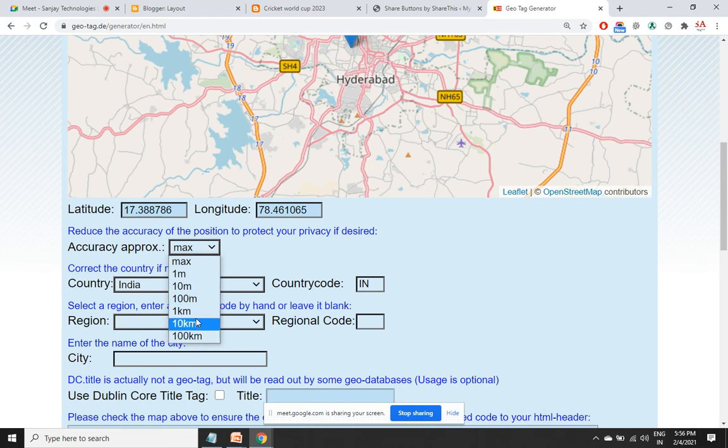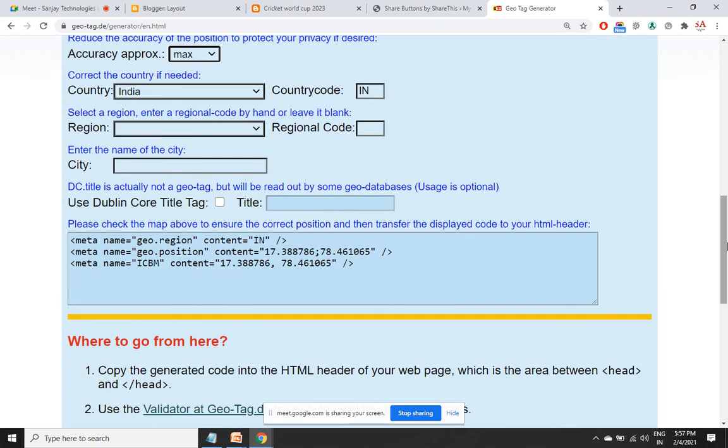The broader the area you choose, the less priority. The narrower the targeted area you choose, the higher the priority within that location. But outside that location, less priority. So within the location, even if your marks are slightly lesser than the competitors, you will still perform better. It is like the reservation. You have the reservation system in India. So let's say someone has got average marks in the entrance exam, but if he is from the reservation category, he can still get a better college. So a priority is given to them. Likewise, you will be given priority when you are using the meta geotag.